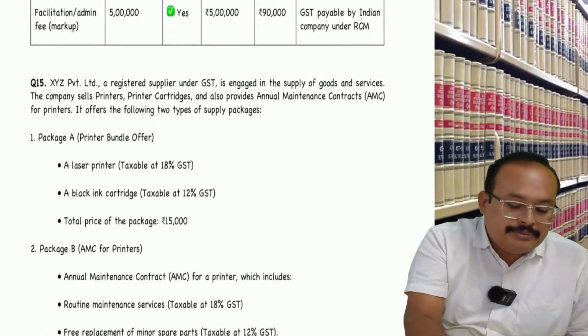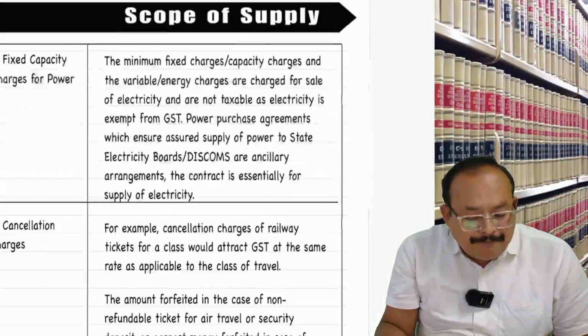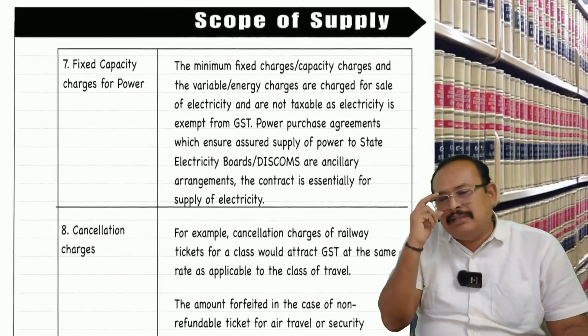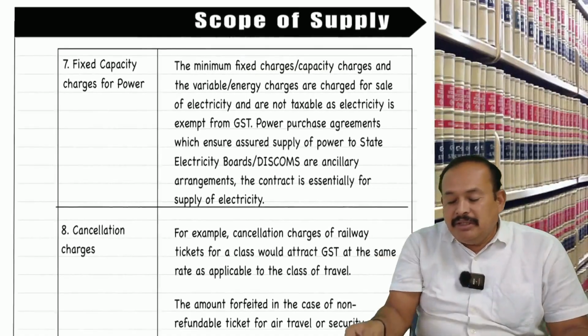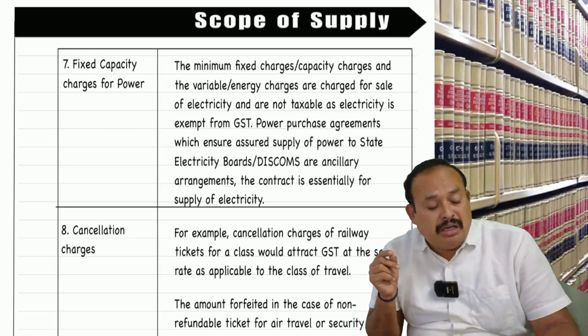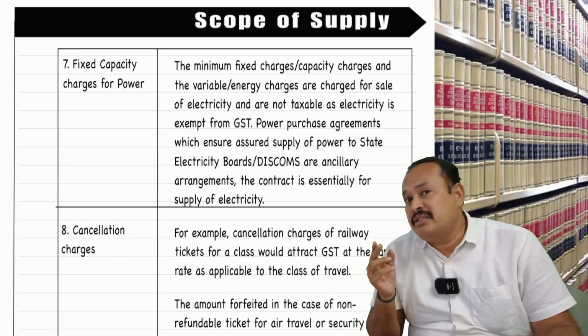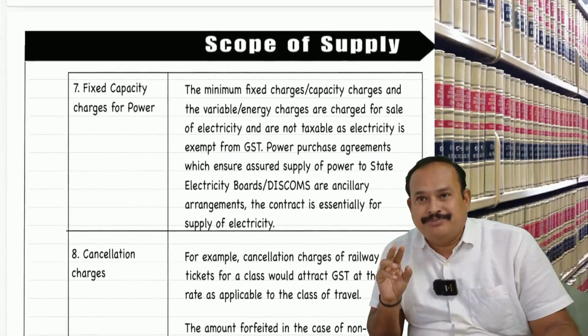Coming back, this is the way in which I understand it further. A simple point I would like to bring to notice. There is a circular of the CBIC with regard to tolerating an act or a situation or doing an act.